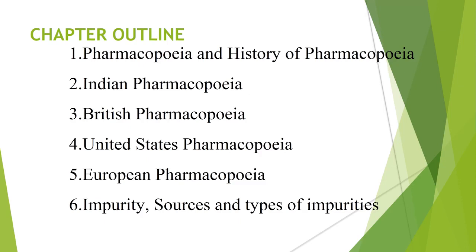We will get all those things in the official standard books. Students, today we discussed the different tests, how to identify the impurities in the compound, and with the help of that we can control the quality variation in the pharmaceutical products.